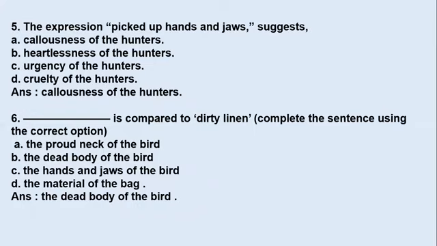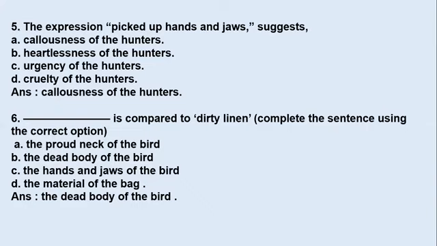So among these four options, the correct answer is callousness of the hunters. Callousness here means the insensitiveness, the cruelty of the hunter, where he is a very offensive kind of hunter. So here we can get to know how insensitive the hunter was. So the answer is callousness of the hunter.